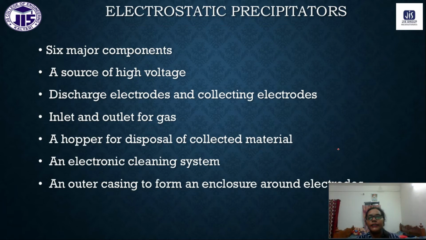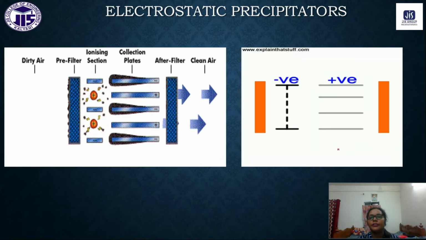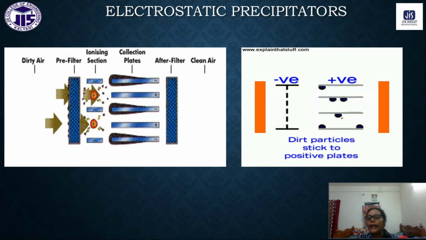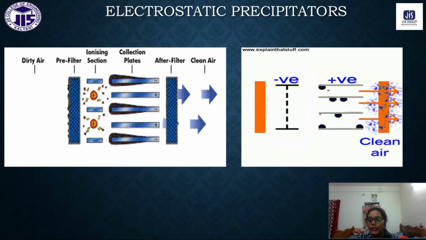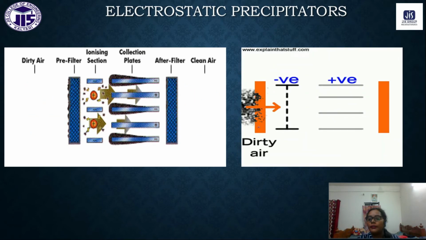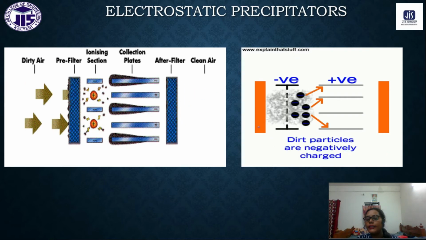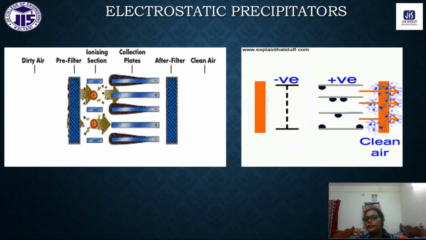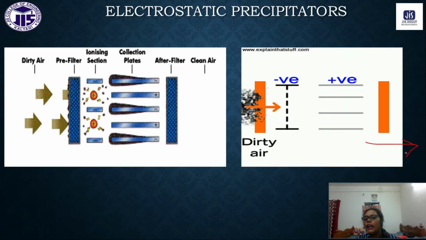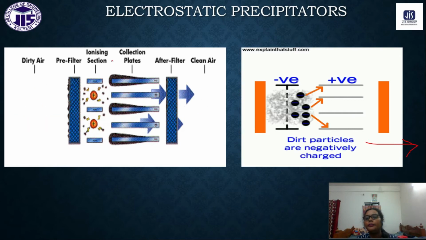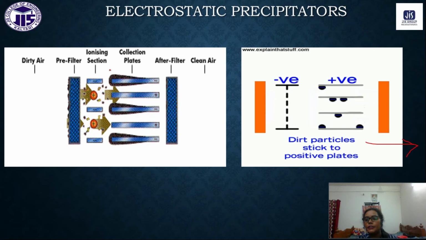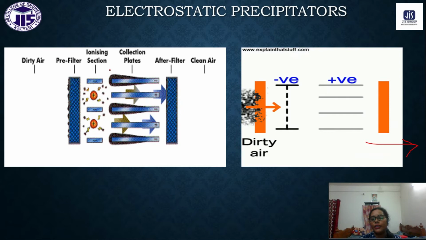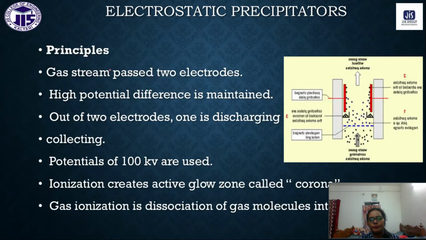These are the six major components that we require. What happens is that between these two electrodes a high electric field is applied, and whatever particulate matter we have becomes negatively charged and is absorbed on the positive surface. Afterwards, the gas we get from the outlet is free from the dust particles, the particulate matter. So this is the working principle of the electrostatic precipitator.